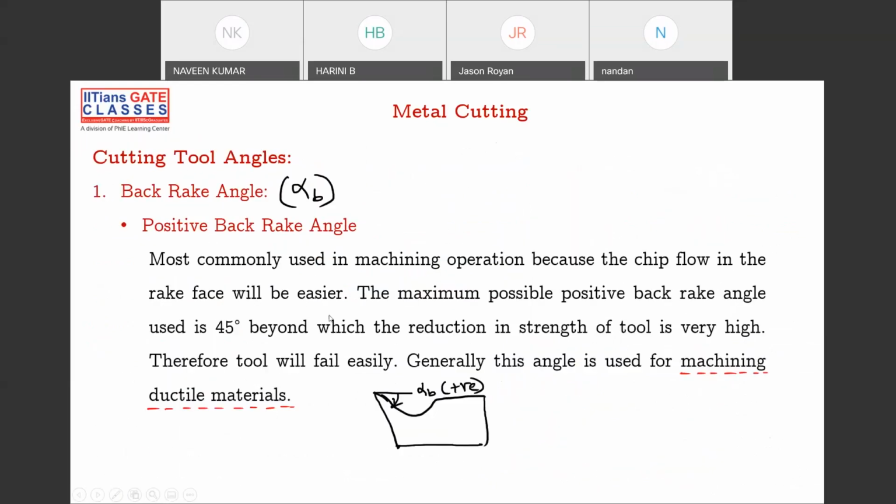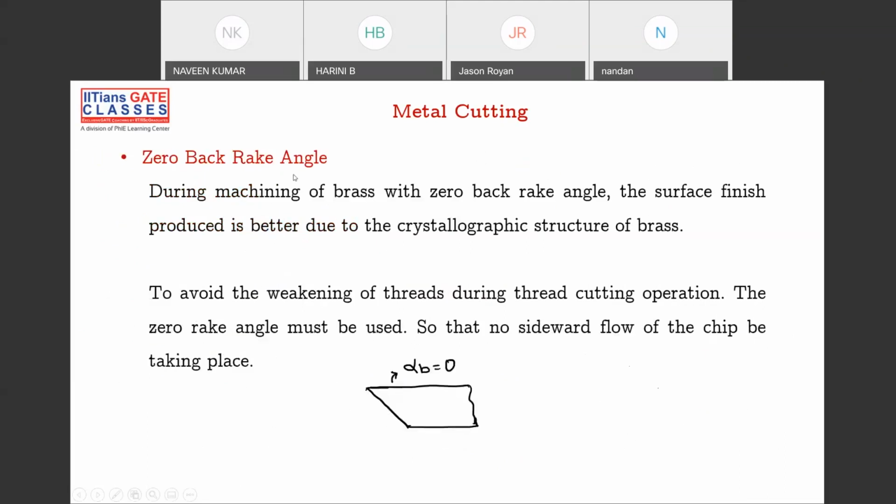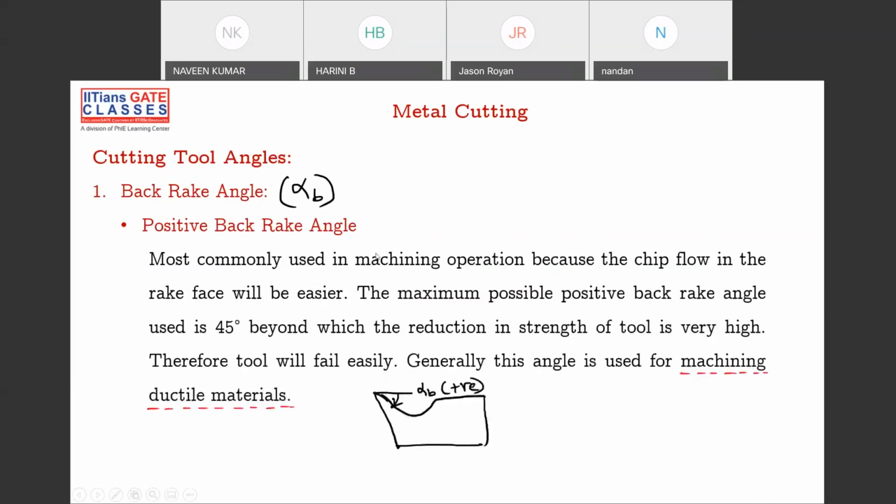Next, everything is discussed in detail. Not much is important here. So this is your back rake angle. In back rake angle, you have three differences: one is positive back rake angle, another is negative back rake angle, or zero back rake angle. Please remember, positive back rake angle is used for ductile materials. This is your positive back rake angle alpha B, that is for ductile materials.